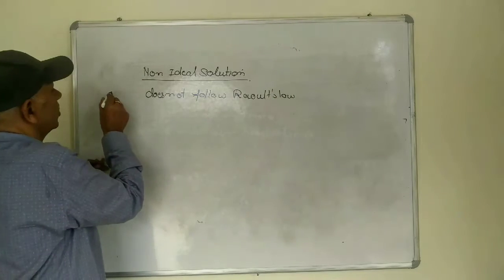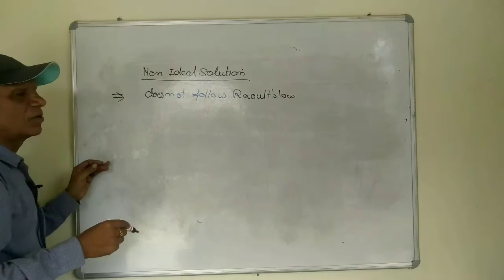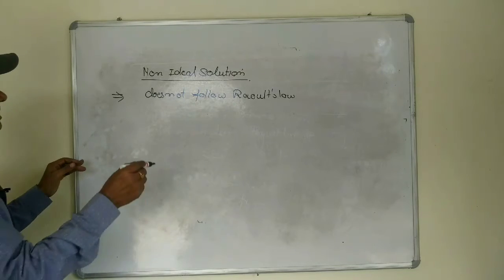The solution which does not follow the Raoult's law is a non-ideal solution.